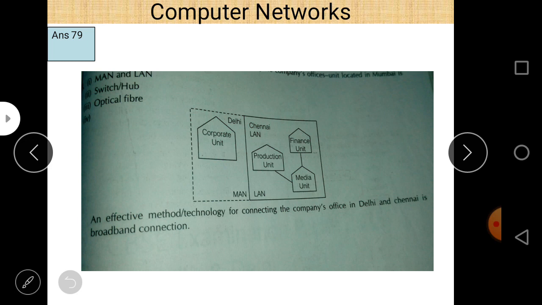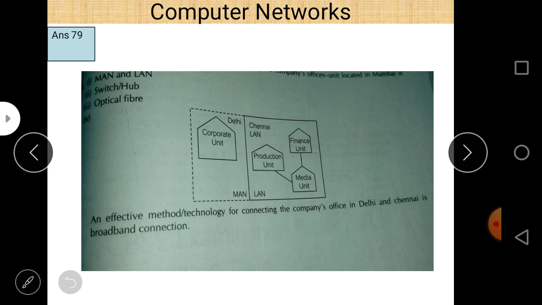And the third important thing is using networking devices. In so many questions this type of problem is asked: within a particular building, how can you connect different computers? To connect different computers within the same building, we can use hub or switch. And why do we use hub or switch?